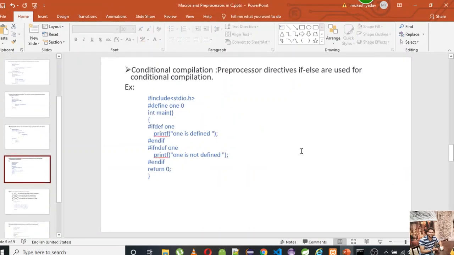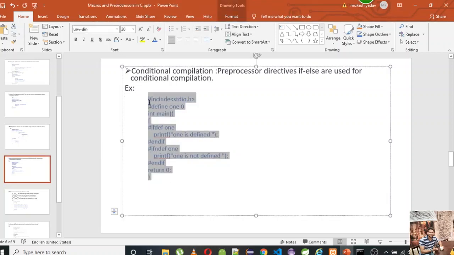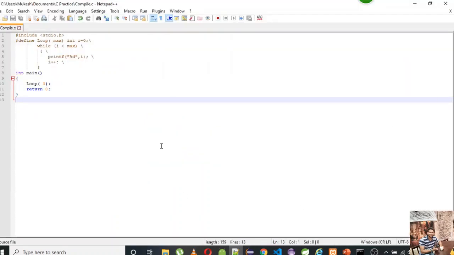Moving on. In the previous sessions on compilation, I discussed that macros and preprocessors can be used for conditional compilation. Here is one example. Let's run this program and see what happens. You can see I've defined one literal here and given the value 0.